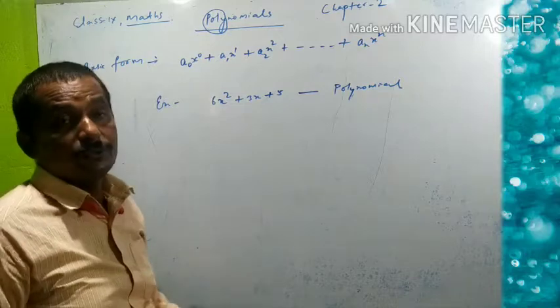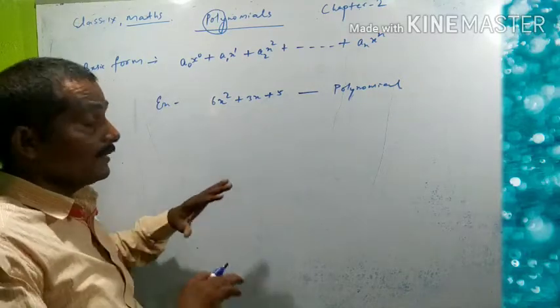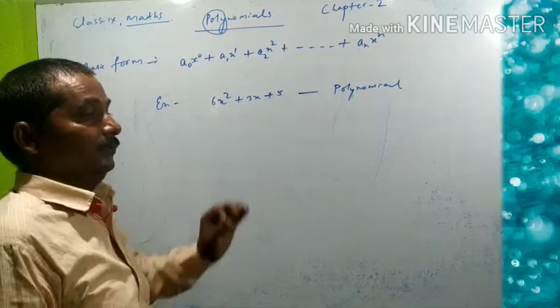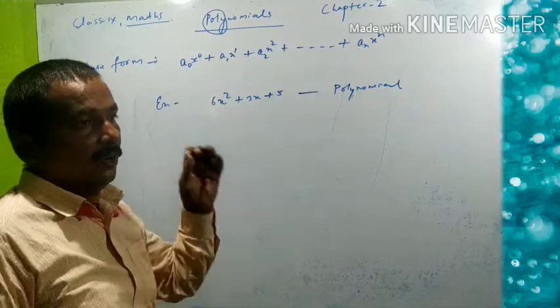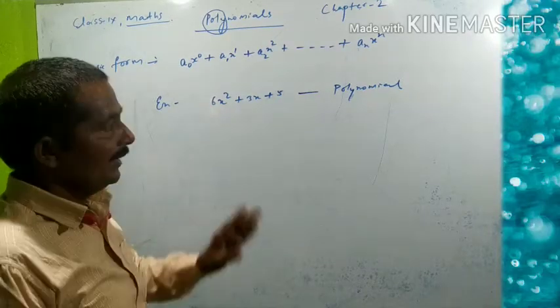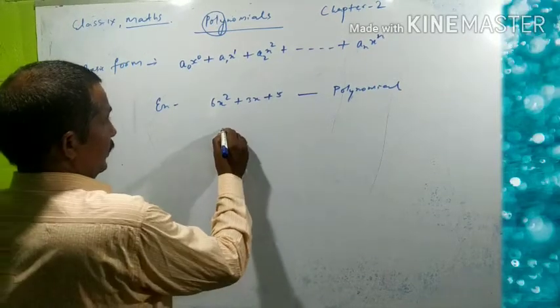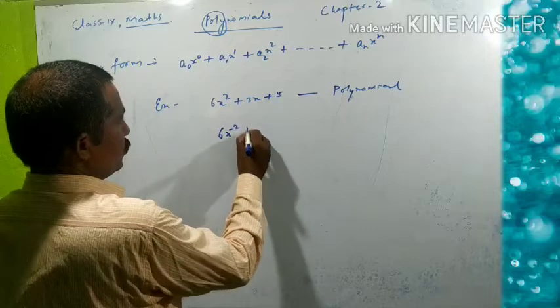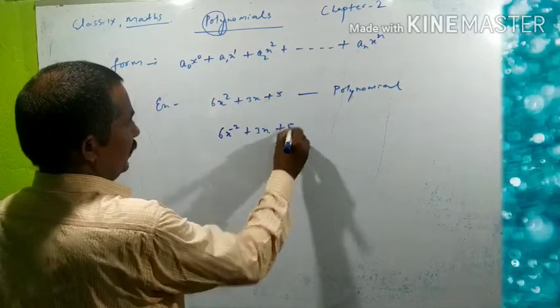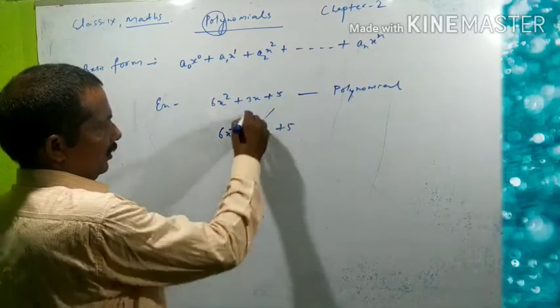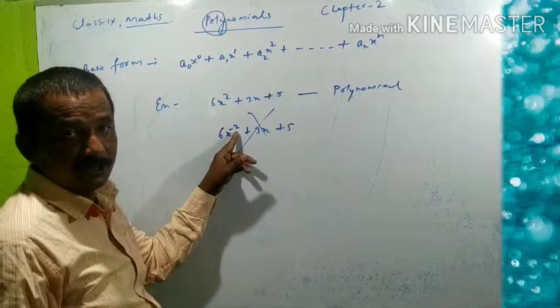But if suppose the index is either negative or a fractional number, then it will not be a polynomial. Like look here, 6x raised to power minus 2, plus 3x plus 5. It is not a polynomial because a negative power is here.